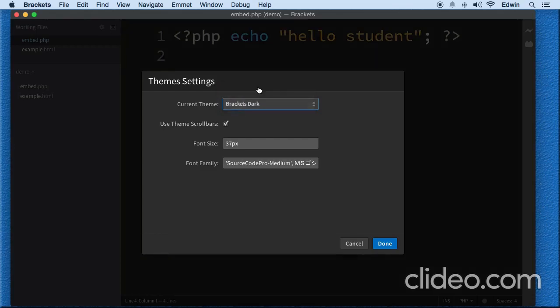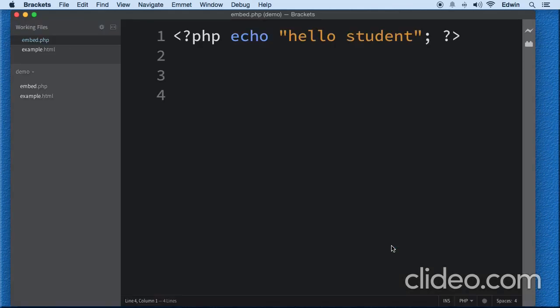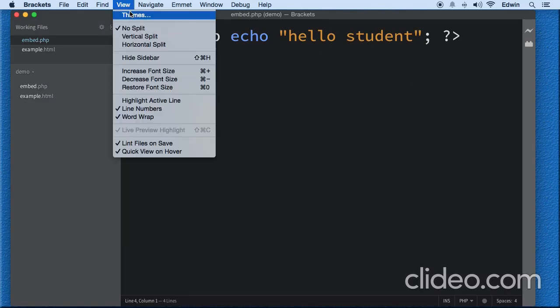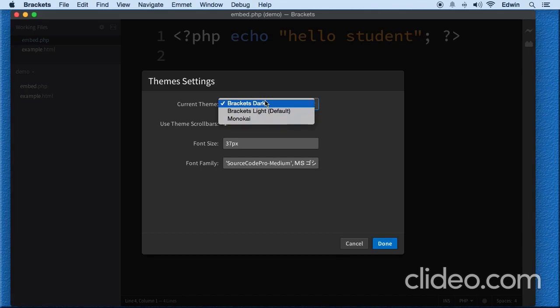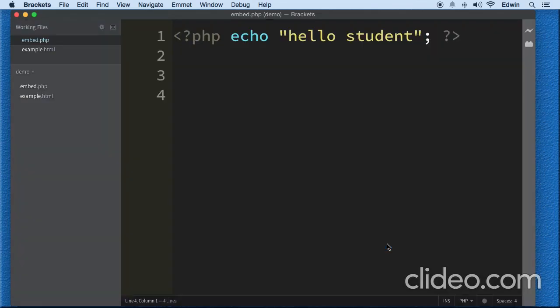You can come and use that one if you like. I'm going to use this one. I'm used to it, even though this one looks good. So if you see me with a different color background later on, you know where to come back here and change it if you want. I'm just going to use Monokai for now.